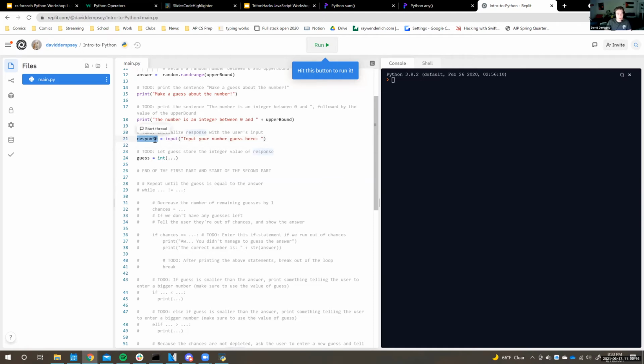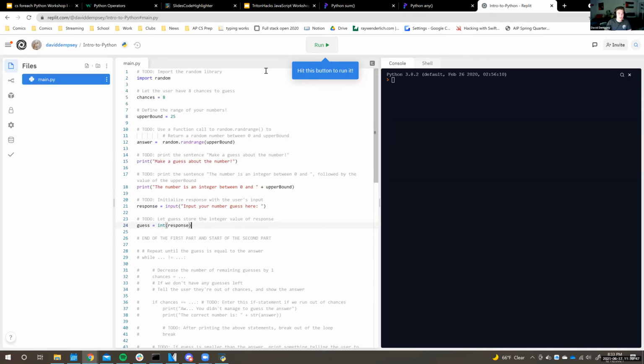they'll be able to type in their number and it'll be stored in response. And then the last part is to let guess store the integer value of response. And so as I was talking about before, response is going to be a string because all input methods return a string. And we want to cast this to an integer so that we can compare it with other numbers. So all we've got to do is cast this to an int. And now guess will store the numerical version of what we inputted. And so that covers the first part of this program.